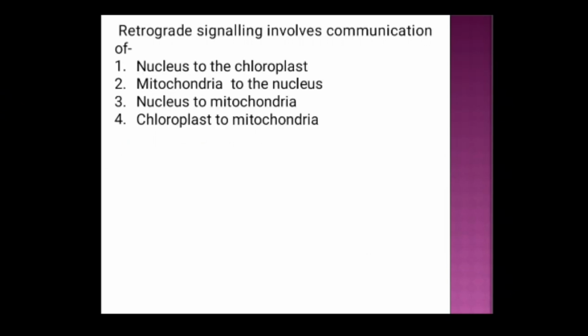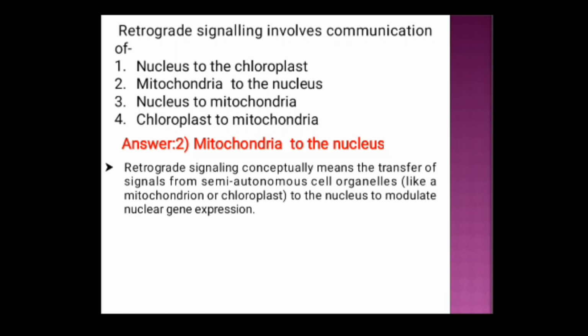Next question. Retrograde signaling involves communication of option 1 nucleus to the chloroplast, option 2 mitochondria to the nucleus, option 3 nucleus to the mitochondria, option 4 chloroplast to the mitochondria. And the correct answer is option 2 mitochondria to the nucleus. Now what is this retrograde signaling?